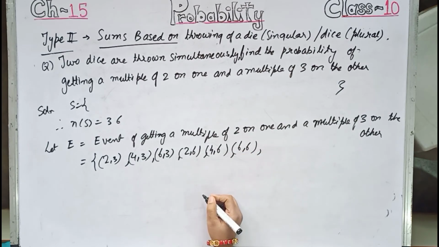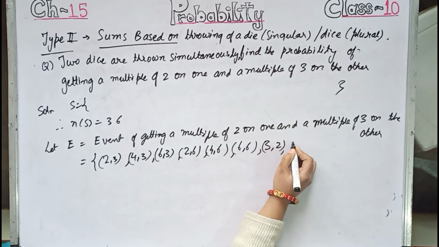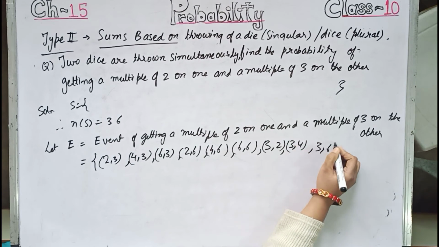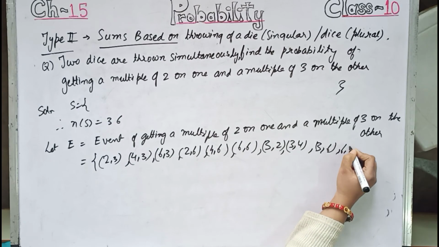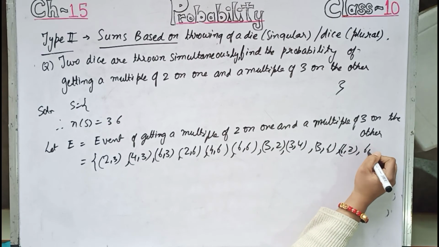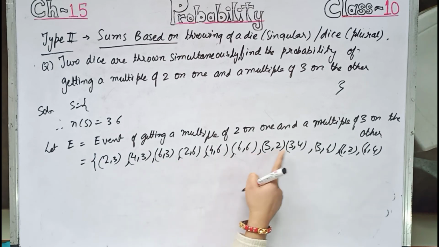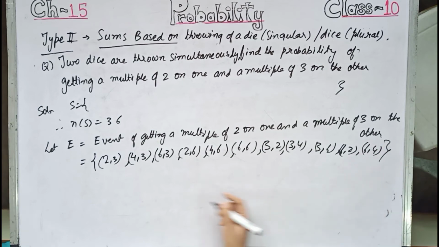then 3, 2, 3, 4, 3, 6, 6, 2 and 6, 4. 1, 2, 3, 4, 5, 6, 7, 8, 9, 10, 11. So 11 observations came.